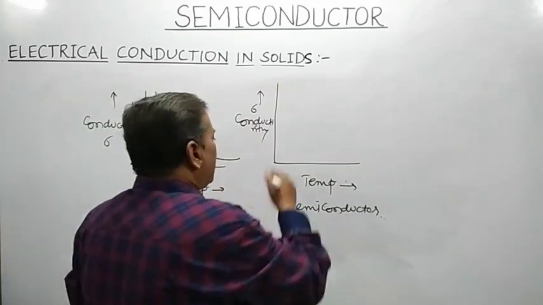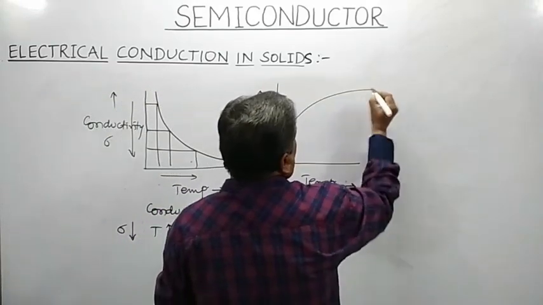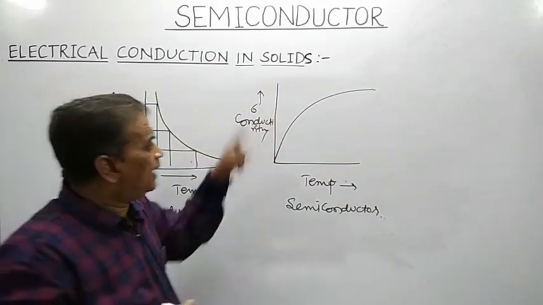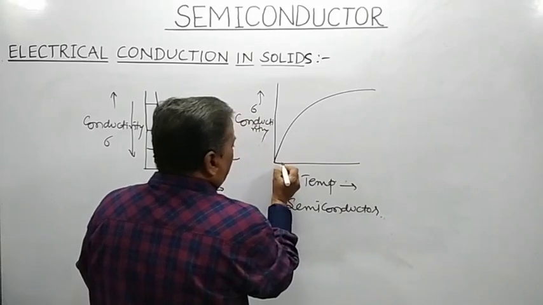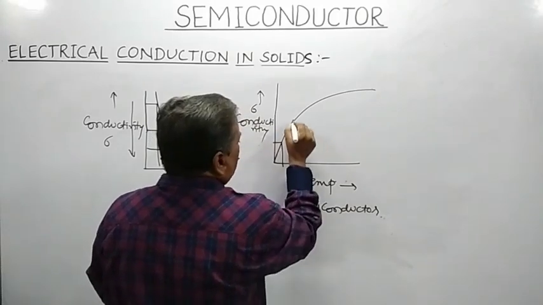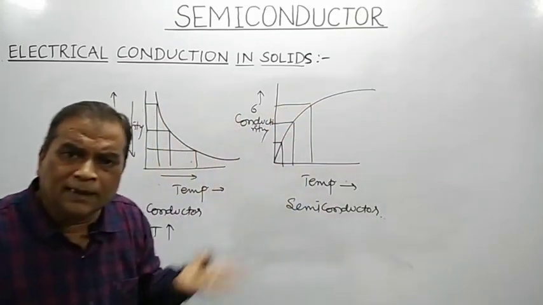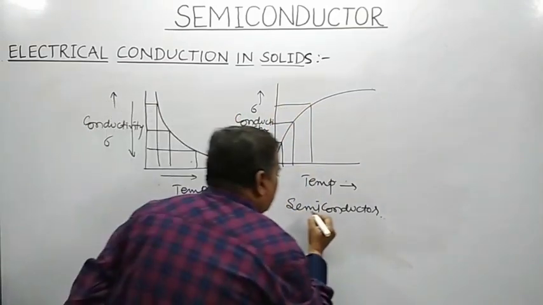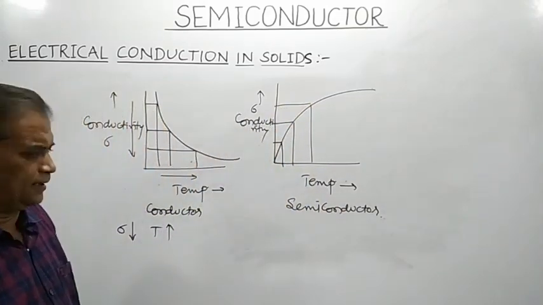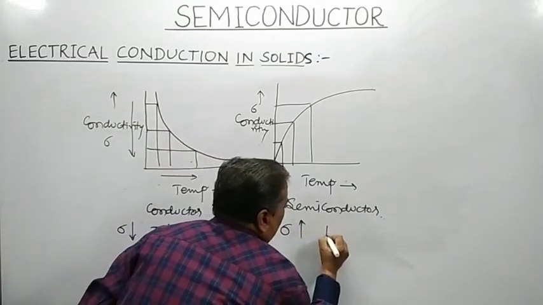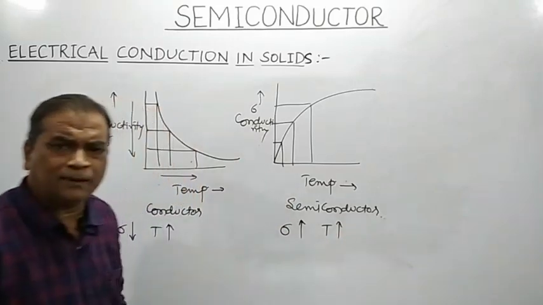Whereas in the case of a semiconductor, the graph will be of this type. When temperature is small, conductivity is small. As temperature increases, conductivity increases. Means the conductivity of a semiconductor increases with increasing temperature.